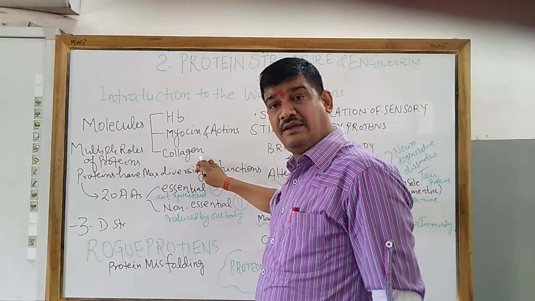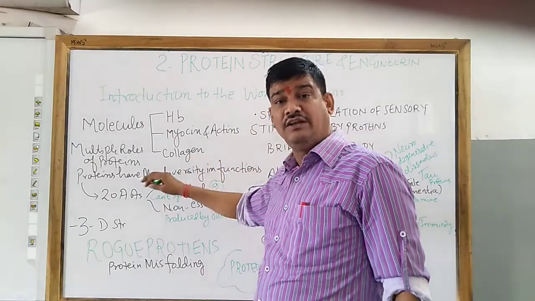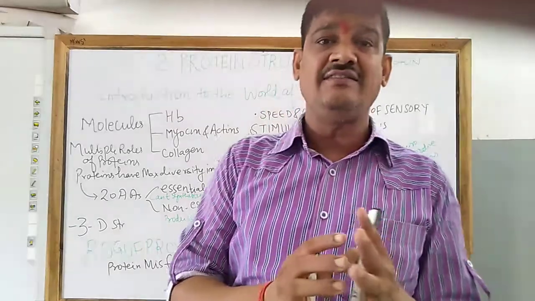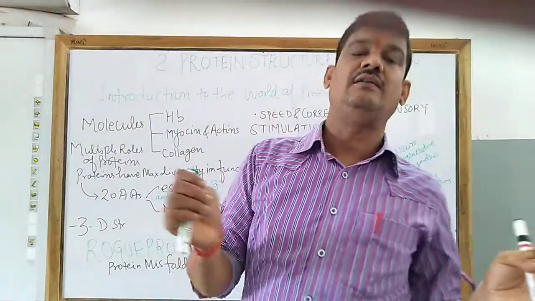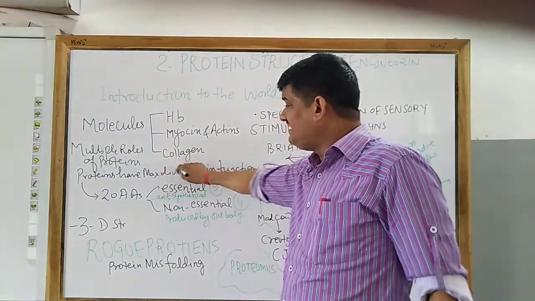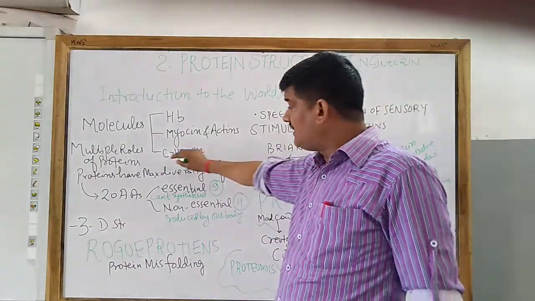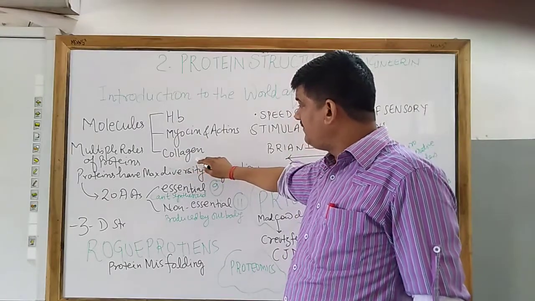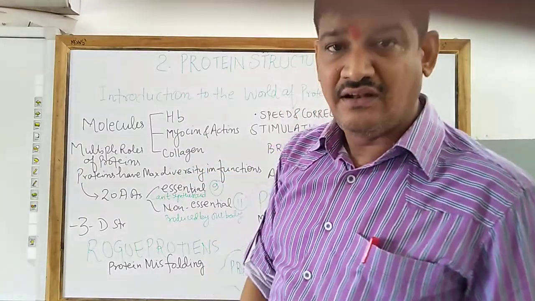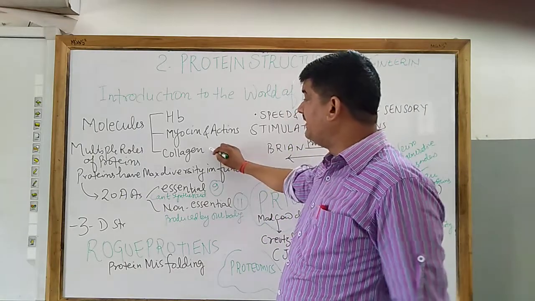The next protein example is collagen fiber protein. Collagen fiber proteins act as a binder and provide strength to the muscle. They also provide strength to our bone cells, cartilage, ligament and tendon.